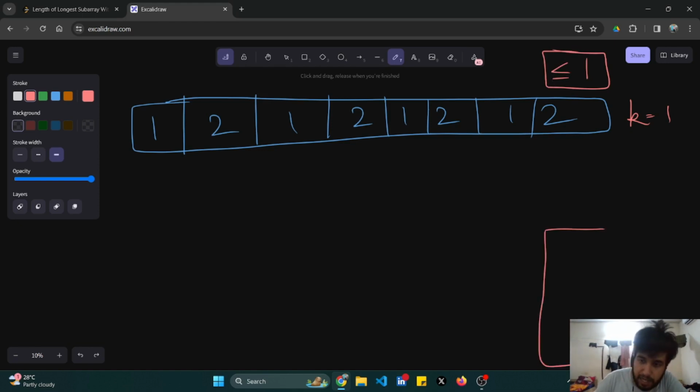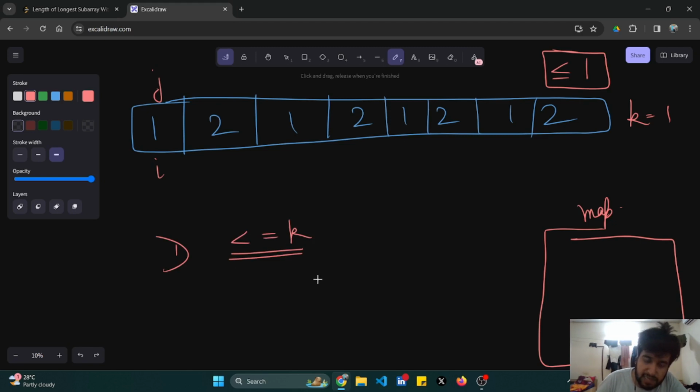I'll make a map that will store my frequencies and I'll do the dry run. My j pointer is here and my i pointer is here. When my condition is being followed, that is the element occurrences are less than or equal to k, I'll simply update my maximum and move my j pointer.